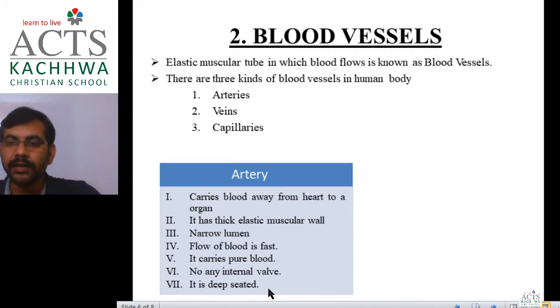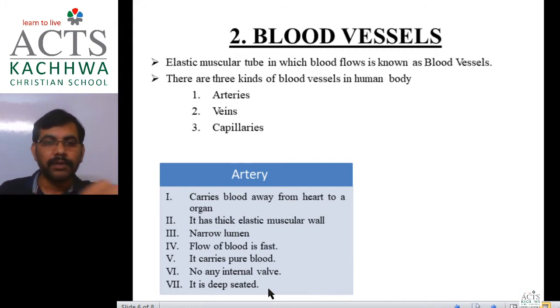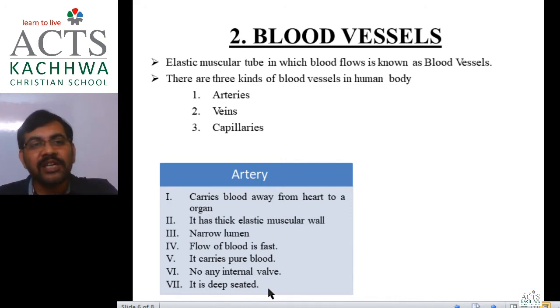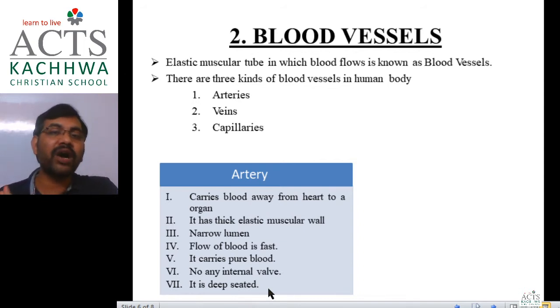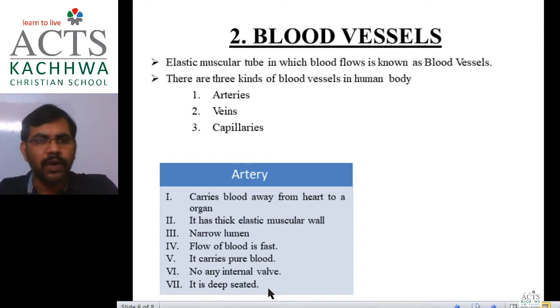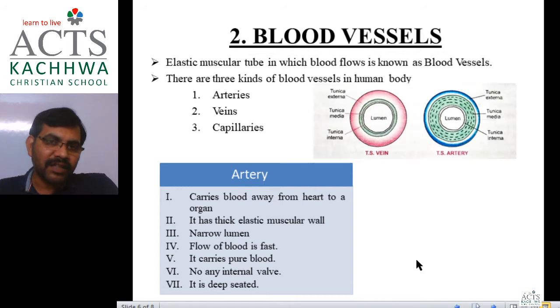So this artery is located deep inside. Deep means inside. Those blood vessels which appear just below the skin are not arteries. Arteries are deep seated. They are present below the muscle, and below the adipose tissue. So now let us understand.